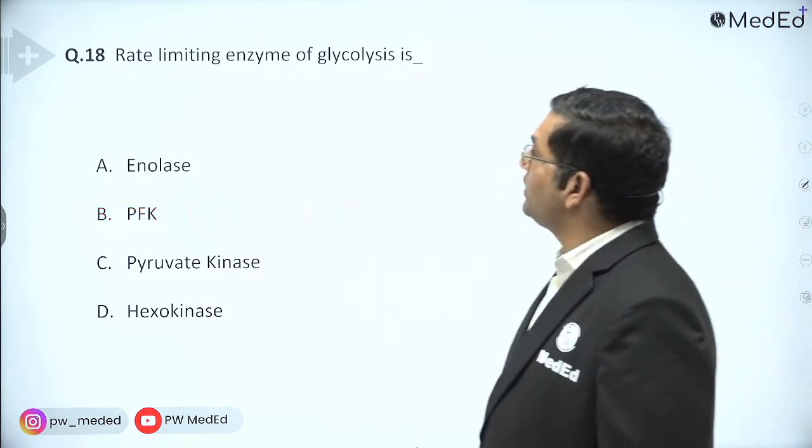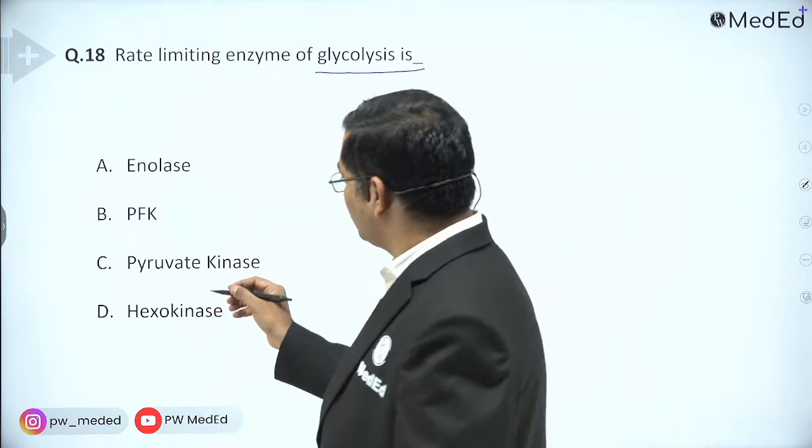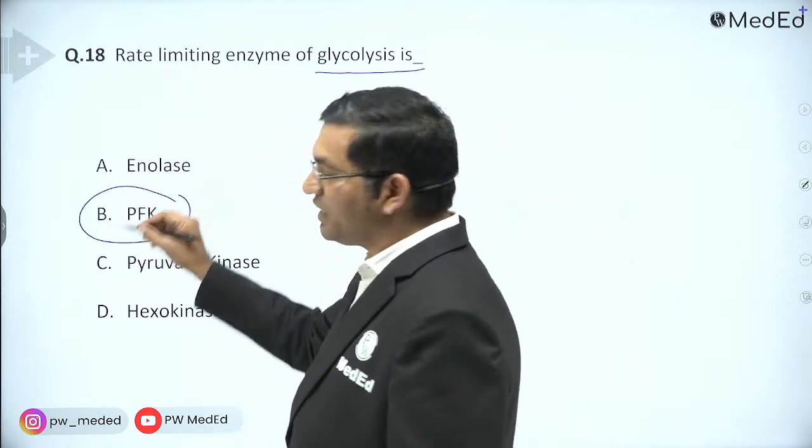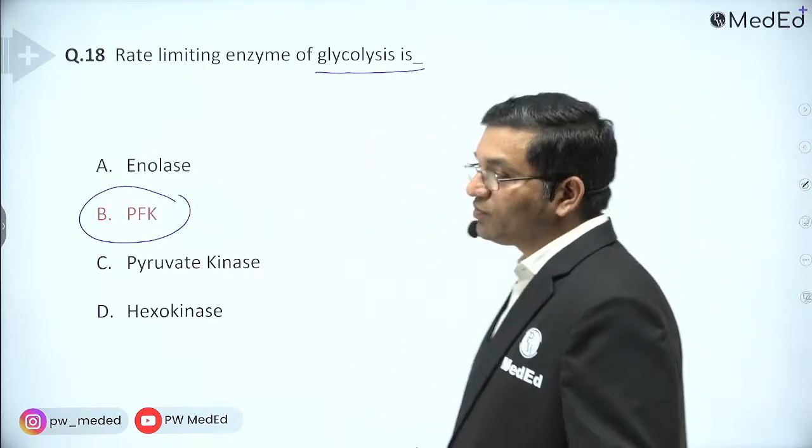Which one is the rate limiting enzyme of glycolysis? Phosphofructokinase is the rate limiting enzyme in glycolysis. What are the different features of glycolysis?